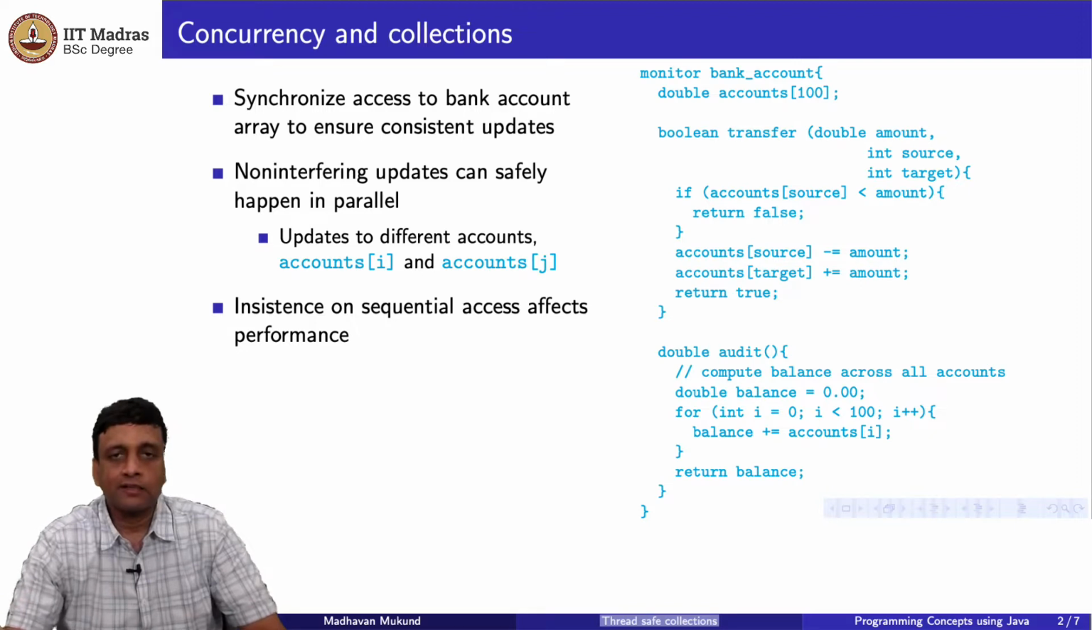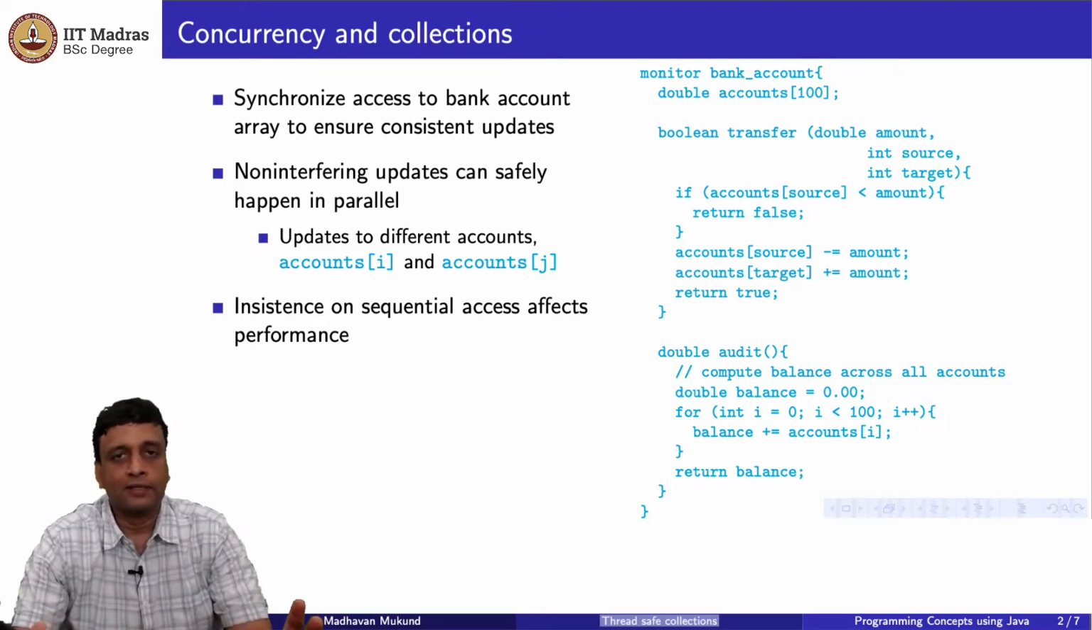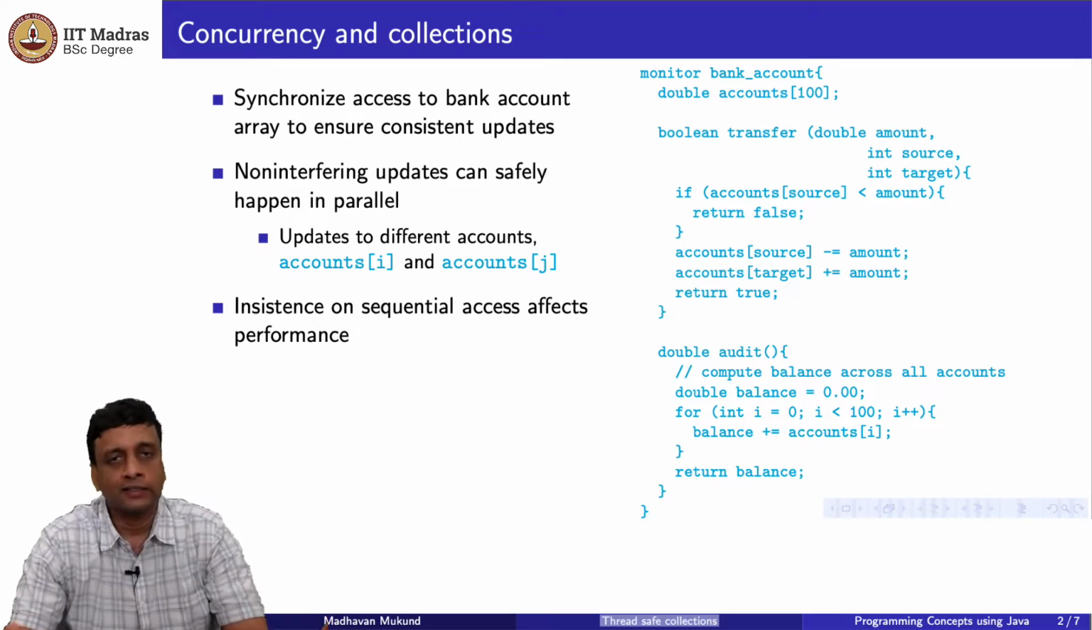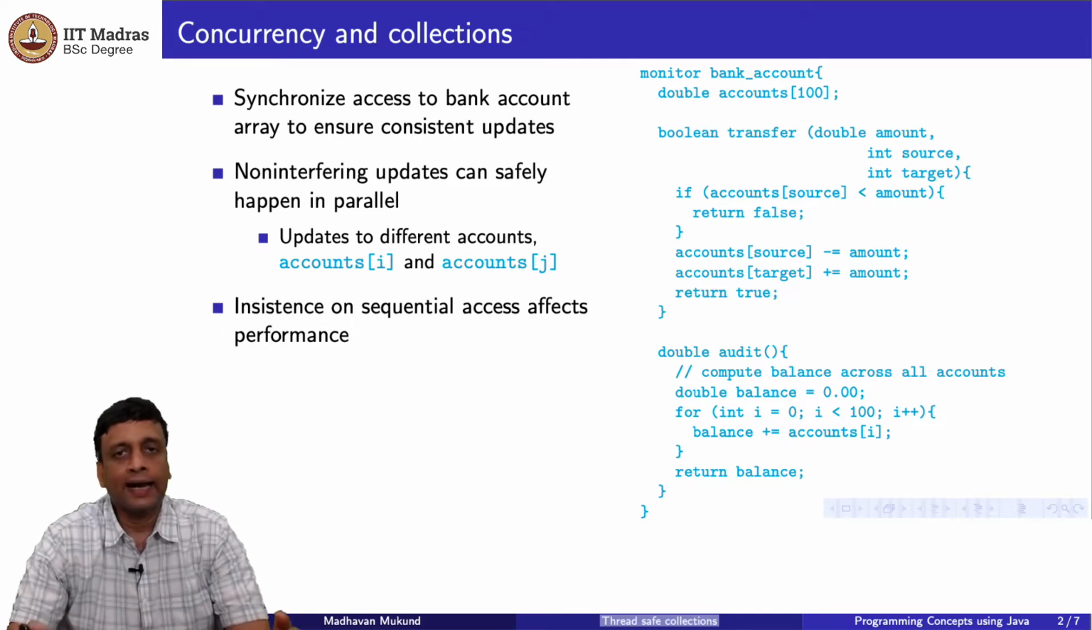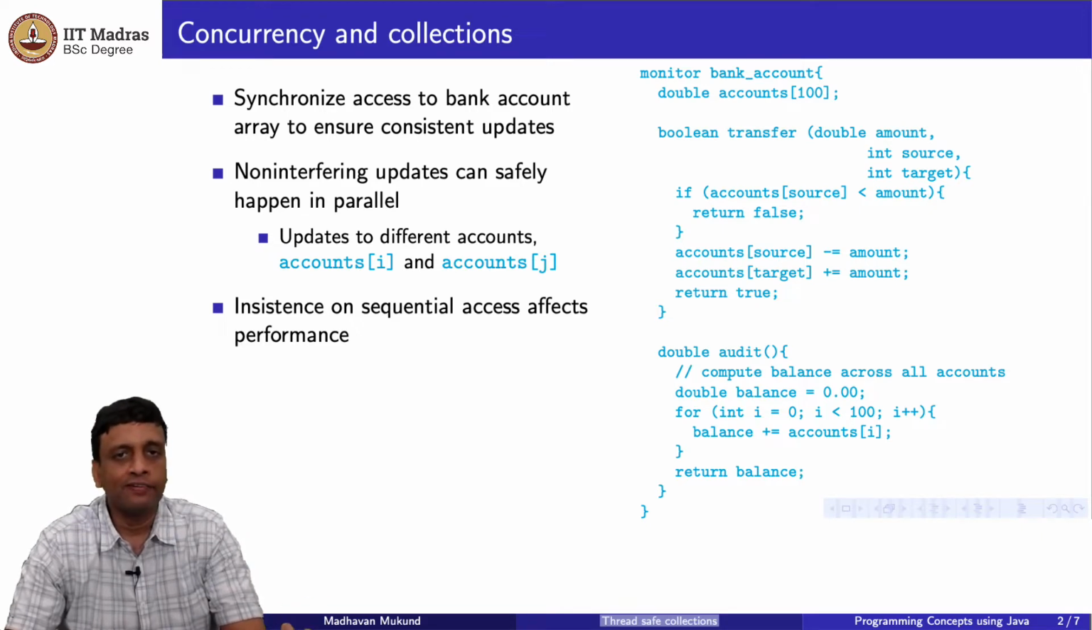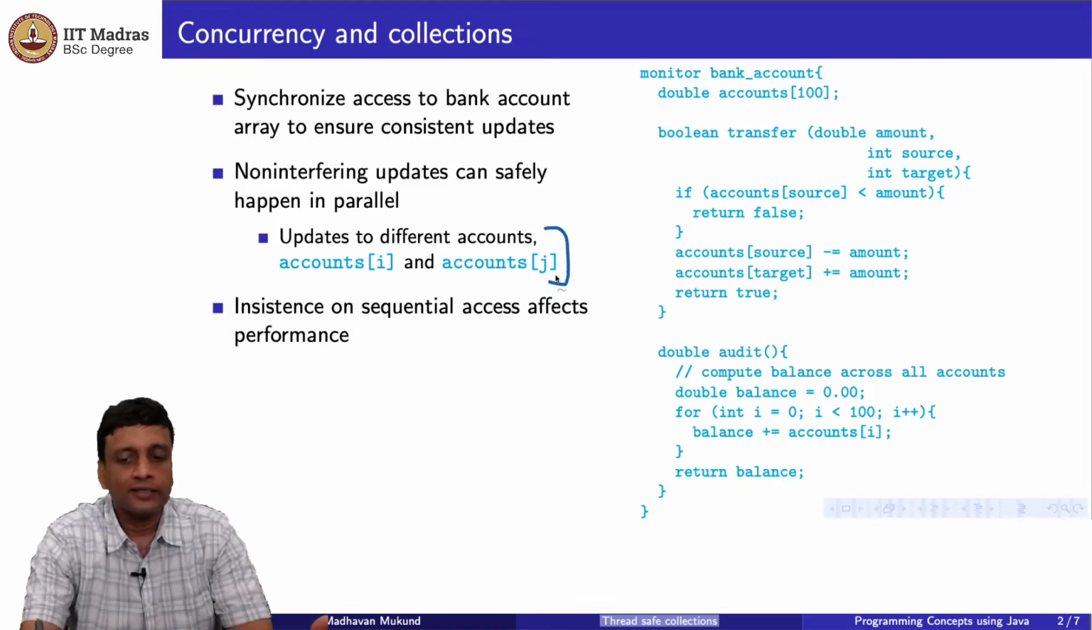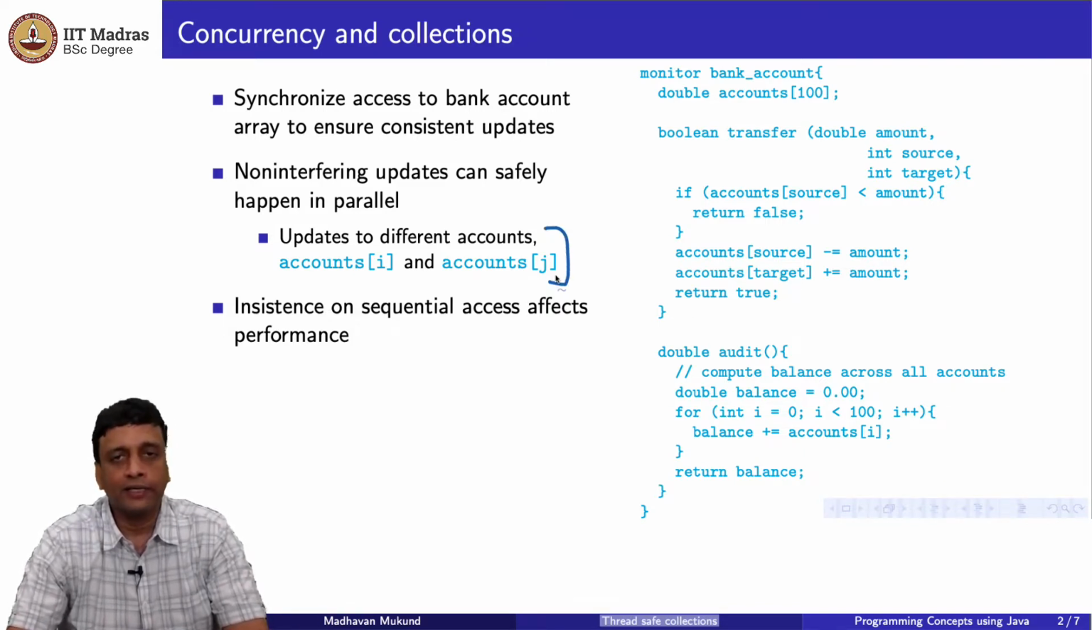So, if I insist on always locking the whole data structure, this accounts array as a whole, and you allow only one thread access to the entire array at a time, regardless of what they are doing, then of course you are very safe, because at any given time only one sequential agent is able to make an update. So, there is never going to be an overlapping inconsistent update. But in a situation where you have non-interfering updates, if you insist that they must happen one after the other, you are potentially reducing the performance that you get out of parallel operations.